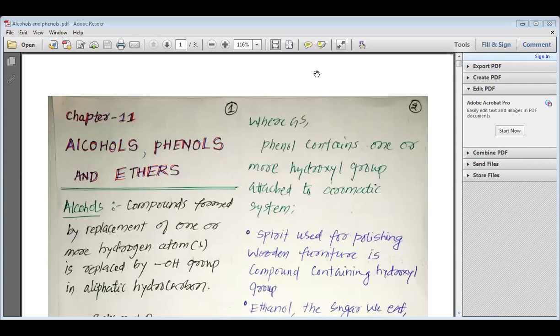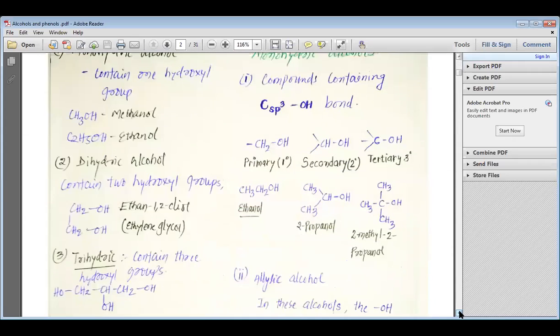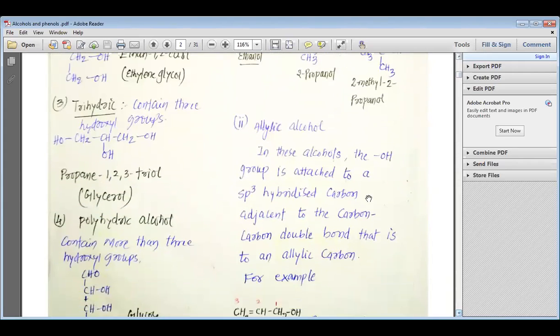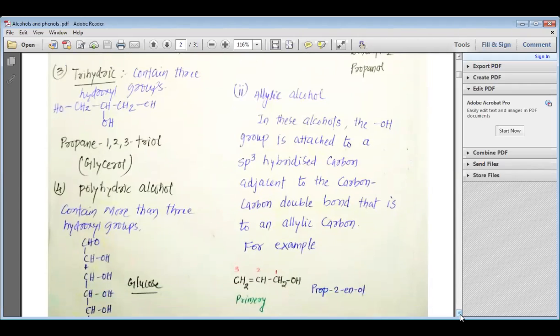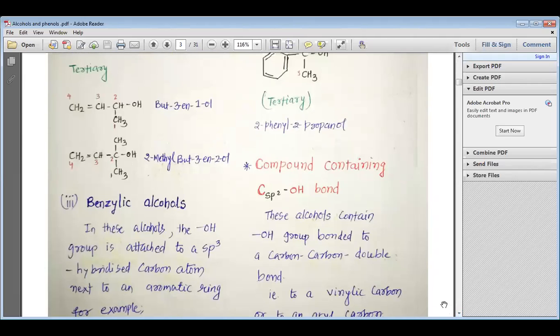At the same time, my dear students, we have studied their nomenclatures. We have studied about the various types, or the classification. We have seen monohydric, dihydric, trihydric, tetrahydric or polyhydric alcohols and phenols. We have studied about the primary, secondary and tertiary alcohols and primary, secondary and tertiary phenols. We have studied about the allylic alcohols, the benzylic alcohols, and then the phenols, and their nomenclatures.